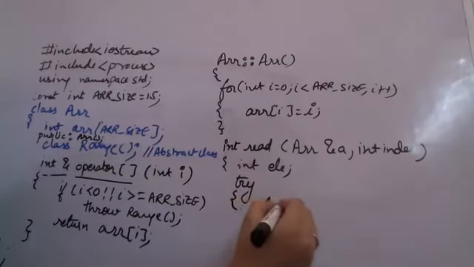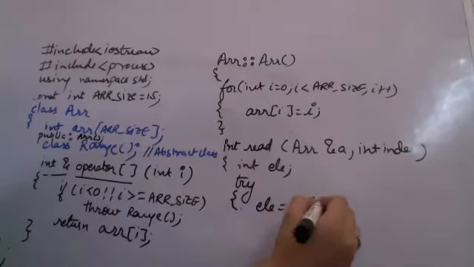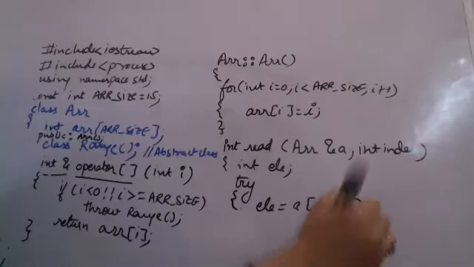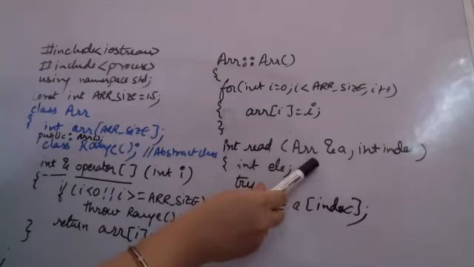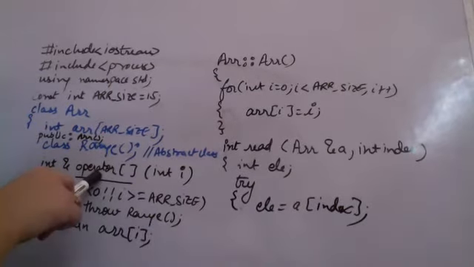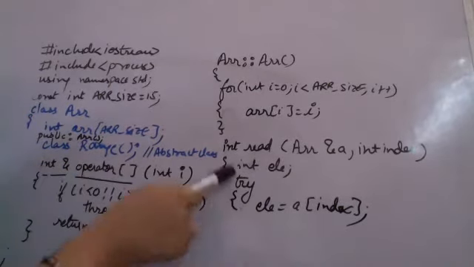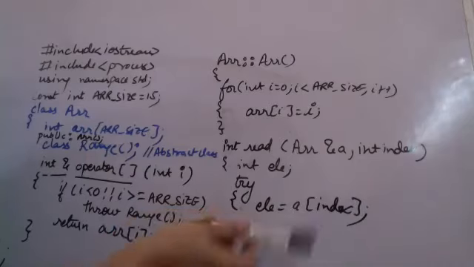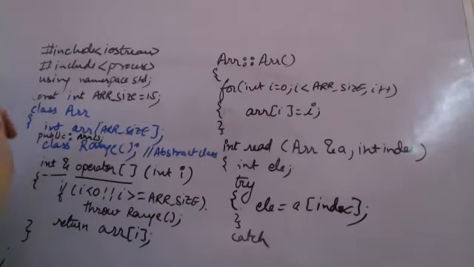So I'm saying that element is equal to A of whatever index has been passed here. So from the reference of the object passed index, when I am doing this, I am going to call the overloaded operator function. Since this is a try block, I am calling this from the try block. In case an exception is thrown, I will have to have the catch block immediately after this.